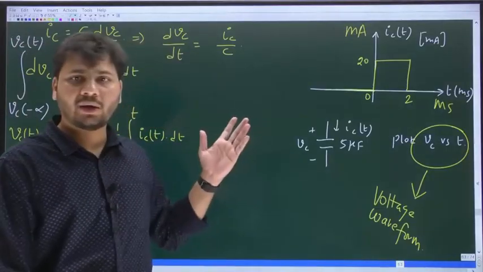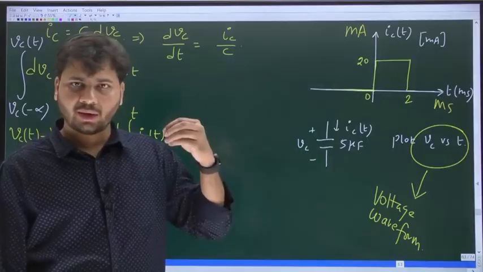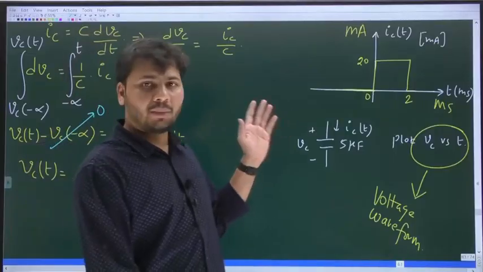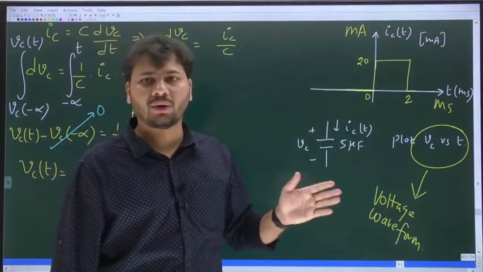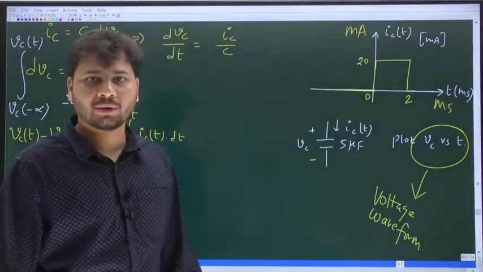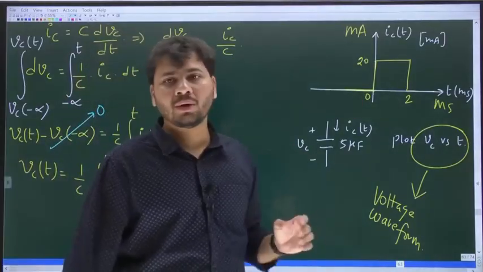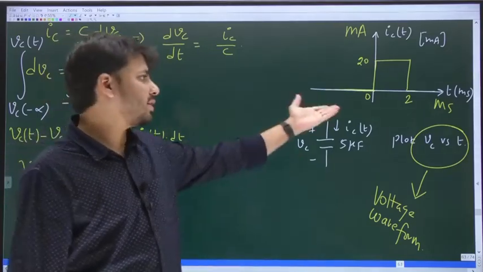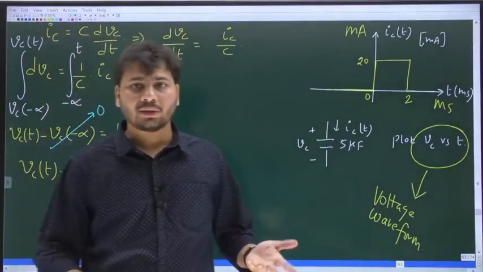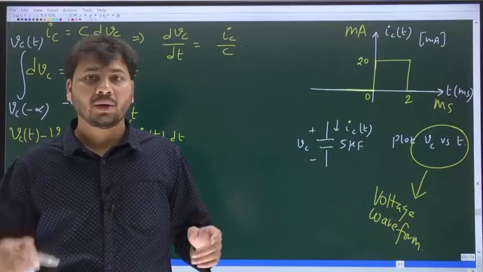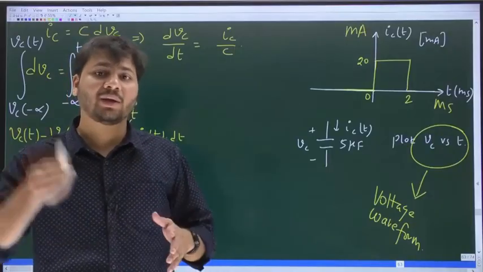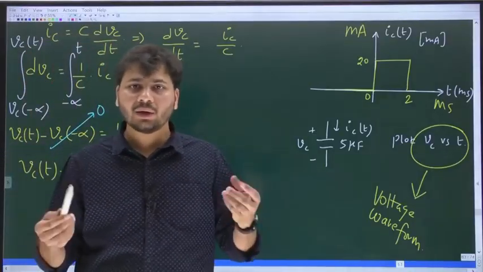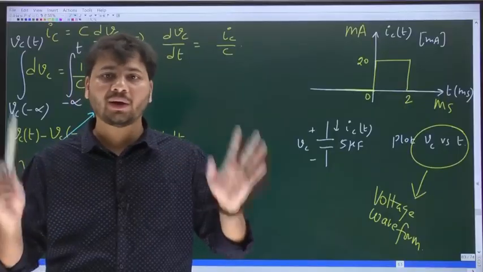It should be obvious. What is the value of Vc at minus infinity? It is 0. At the very beginning of time, the voltage across the cap is 0. But from t equal to minus infinity up to t equal to 0, did any current flow through the cap? No current flowed, because the value of the current is 0. If current does not flow through the cap, will the voltage change? No. Voltage across the cap will either increase or decrease only if some current flows through it. If no current flows, the voltage will remain constant.